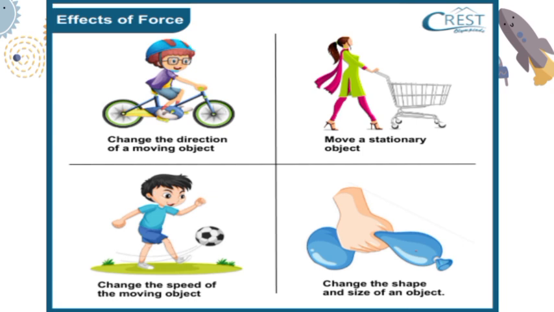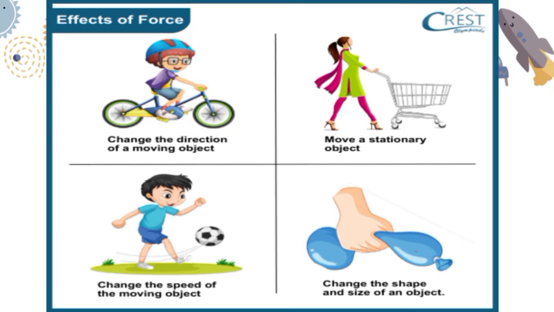Now, last but not the least, the fourth picture in which a person is pressing a balloon with his hand so that the shape and size of a balloon can be changed. So you can see there are four major effects of forces. Change in the direction, moving a stationary object, stationary means which is at rest. Now, change the speed of a moving object and change the shape and size of an object.